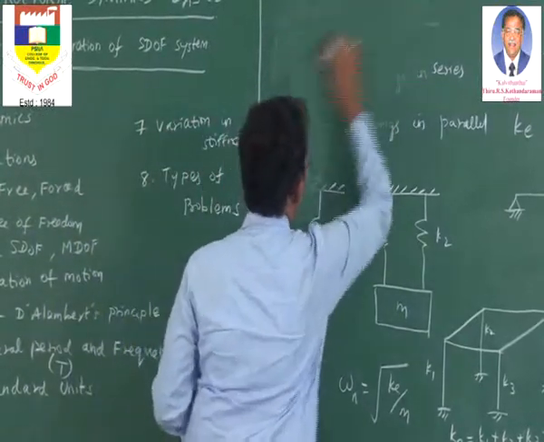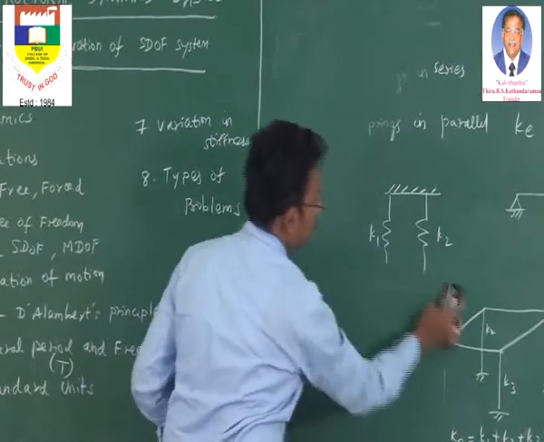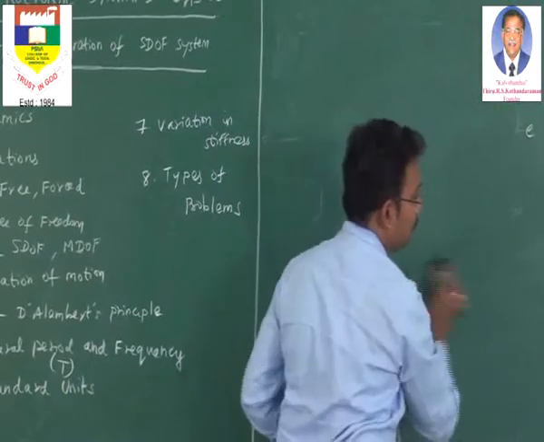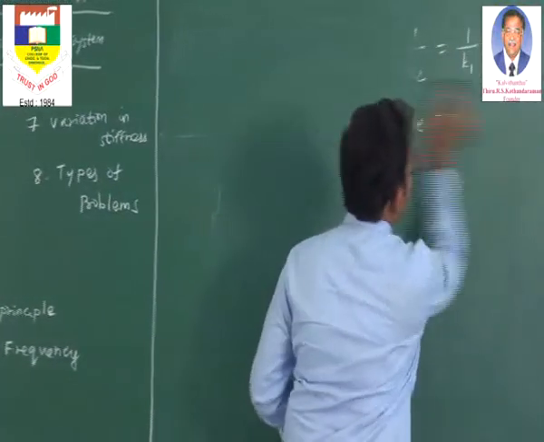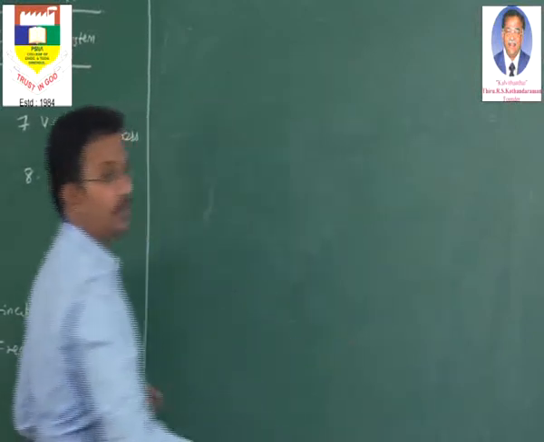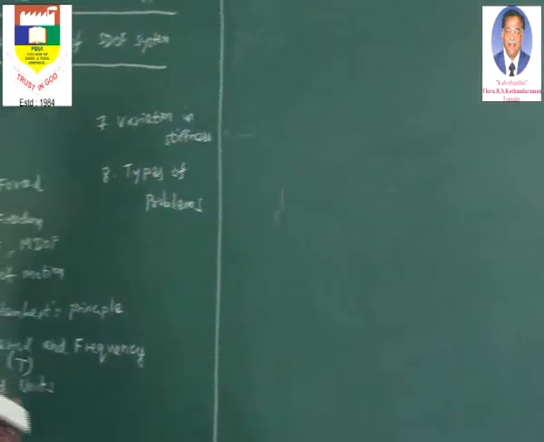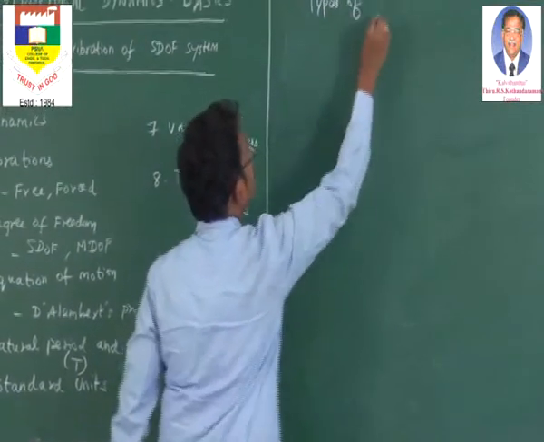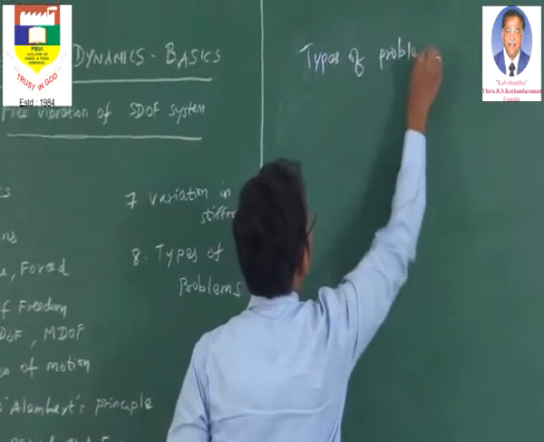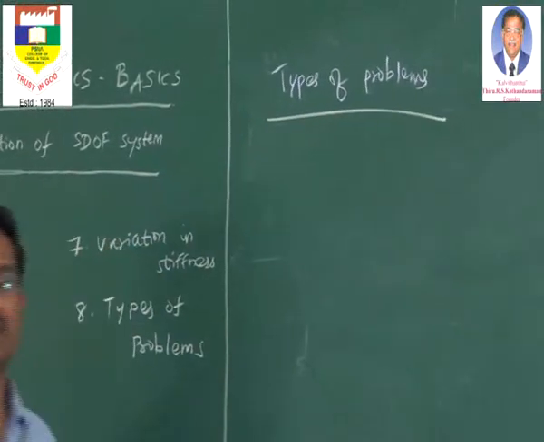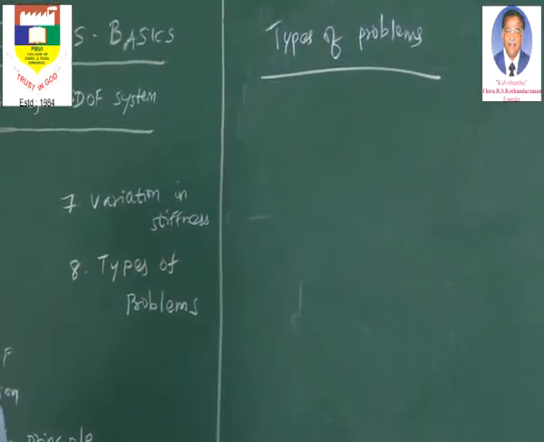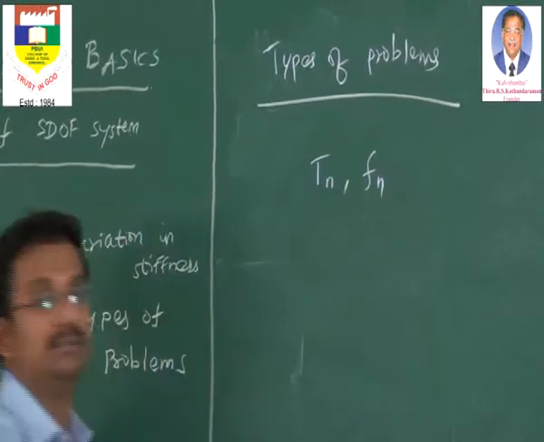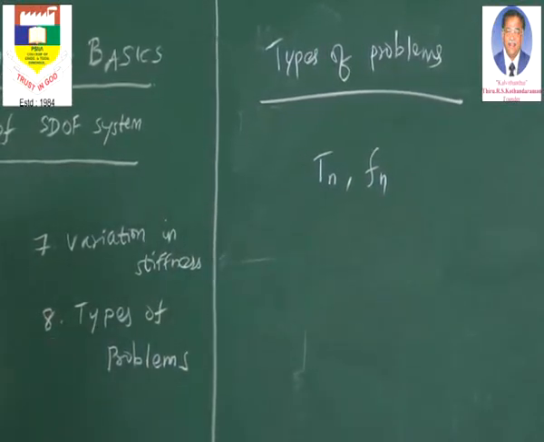Now I think the variation in stiffness concept is almost over. Then we are going into the next topic, the different variety of problems we can use in structural dynamics, or dynamics of a single degree of freedom system under free vibration. Now the types of problems. First I have to say as an outline, in most of the problems we will be finding the natural period and the frequency. Most of the problems, but the variety will be varying.